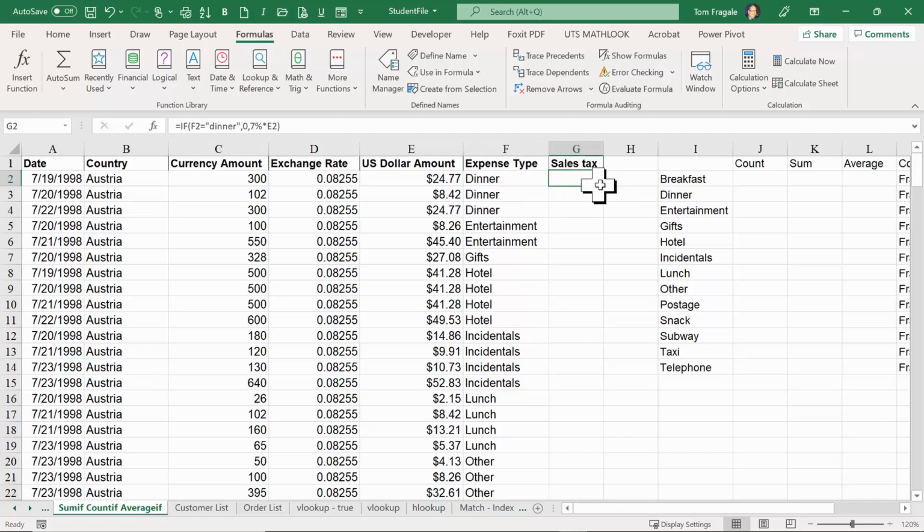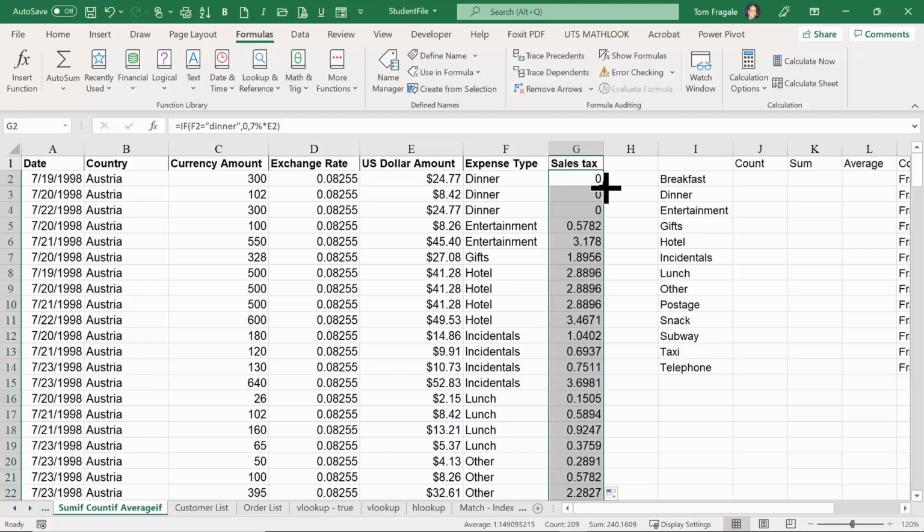I'm going to go ahead and copy it down with the black cross. Let me show you a shortcut, by the way. Of course, you can drag it down, but the shortcut is to double click on the black cross. If you double click, it goes all the way down. So I think that can save you a lot of time. Notice how the ones that say dinner are going to say 0 over here, but the ones that don't say dinner have a real number. Those will be 7% times the number for that row.